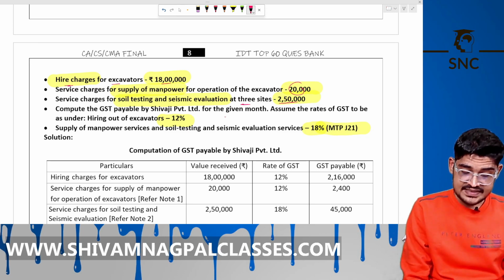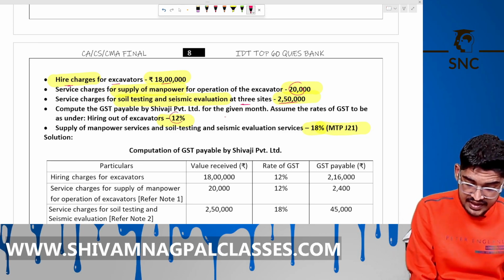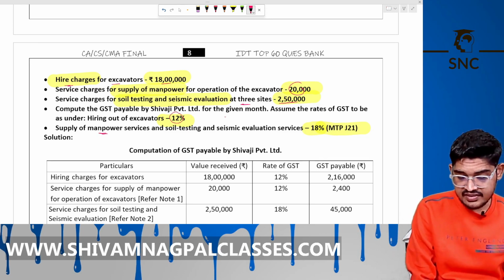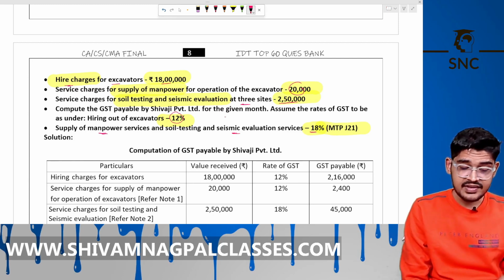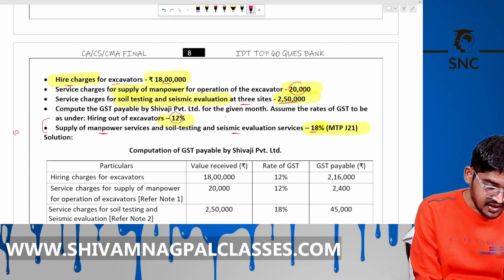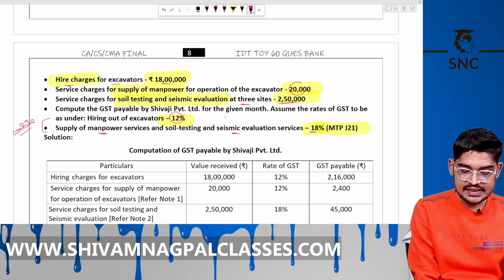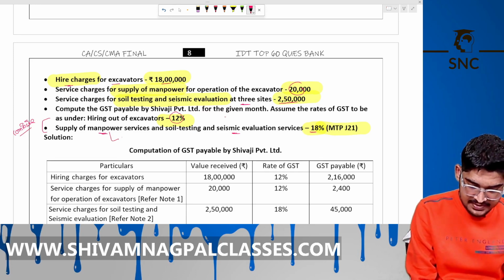The GST rate on the excavator is 12%, on the manpower and the seismic evaluation it is 18%. But the excavator and manpower are a composite supply, so it is taxable at the rate of the principal supply only, that is 12%. So 12% here and 12% here, not 18%.